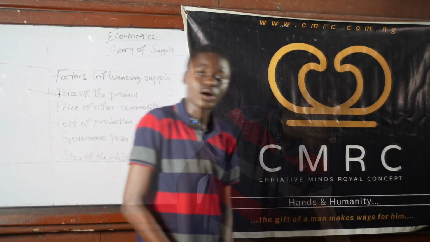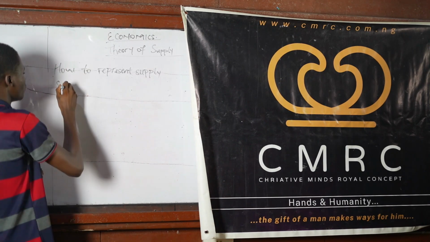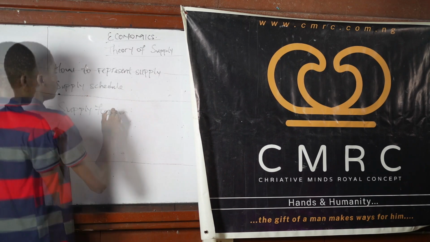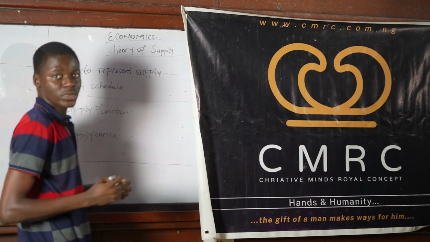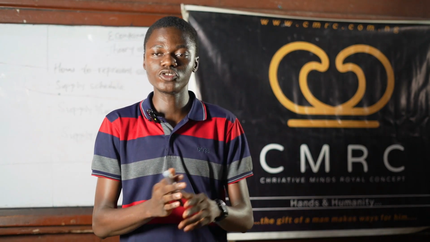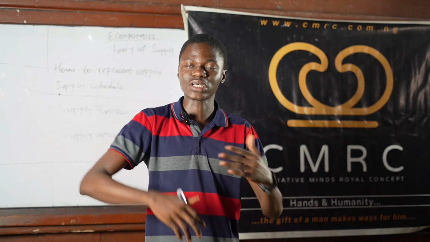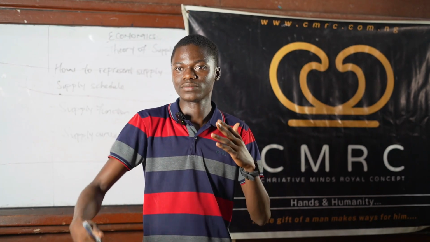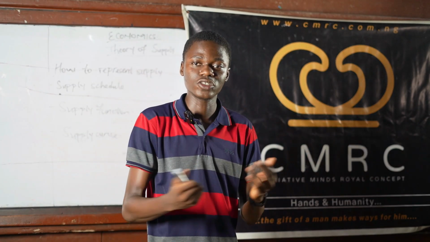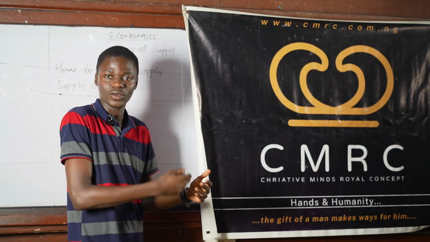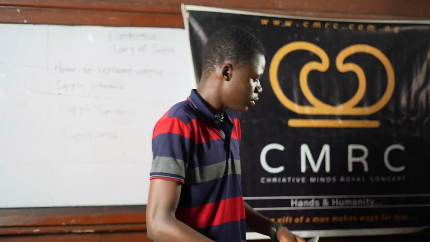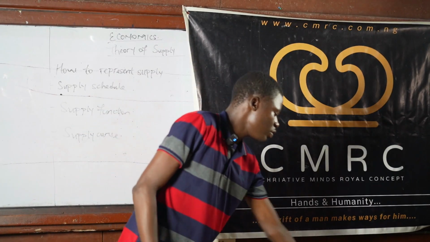Then moving on, we have how to represent our supply. We have supply schedule, we have supply function, and we have supply curve. So basically, a supply schedule is a table showing the relationship between prices of the product and quantity supplied at different prices of such product. Now, this is in relation to our theory of demand, where we also have a demand schedule. A supply schedule is basically a table showing the prices of products and their corresponding quantities supplied to the market. Now, let's just give a simple illustration.